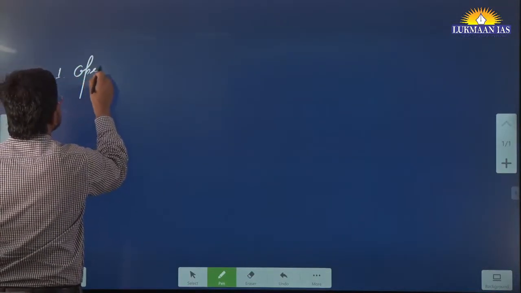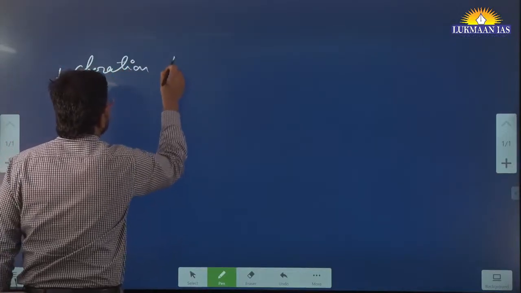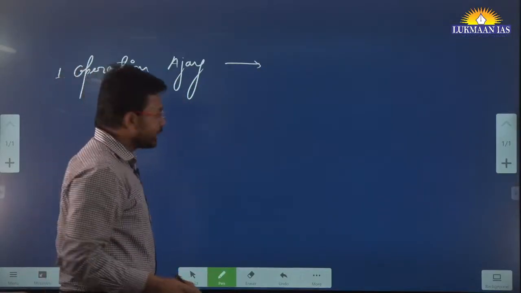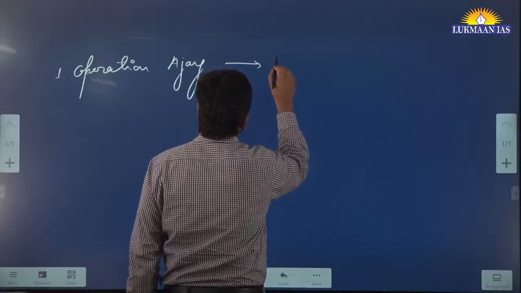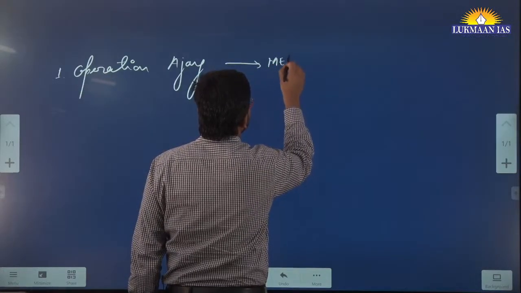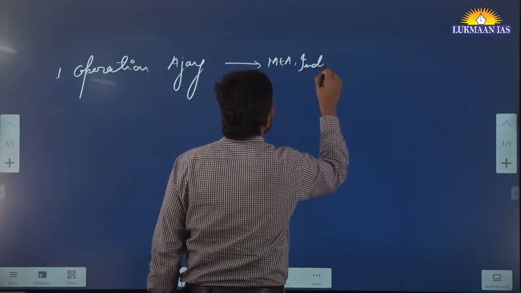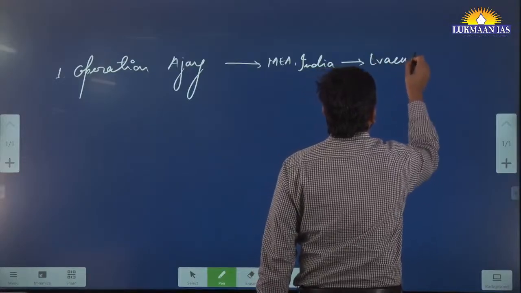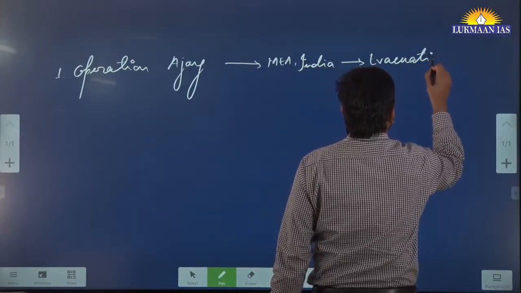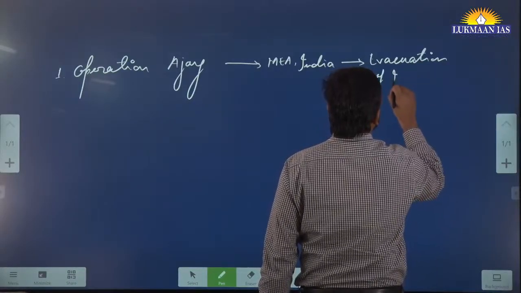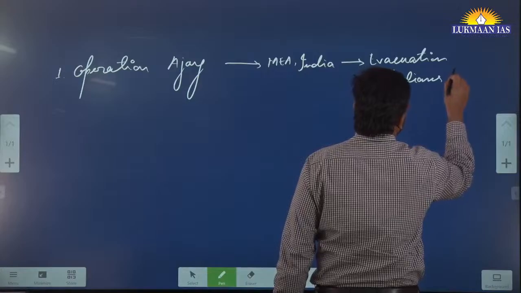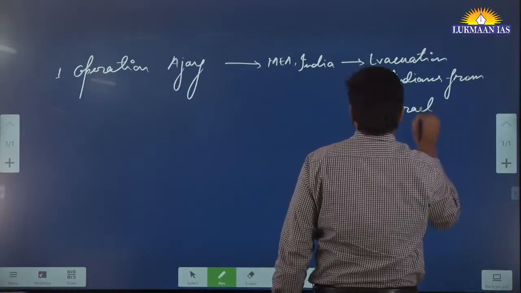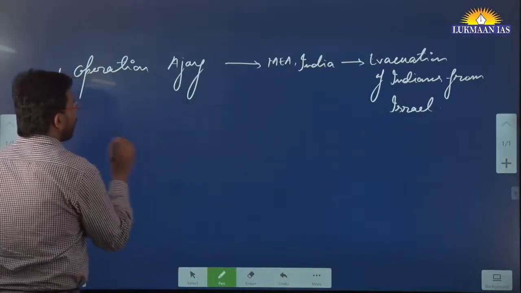Number one is Operation Ajay, right? This Operation Ajay is being conducted by the Ministry of External Affairs of India. Why is it being conducted? To evacuate, right? For evacuation of Indians from Israel. So this is an important operation.